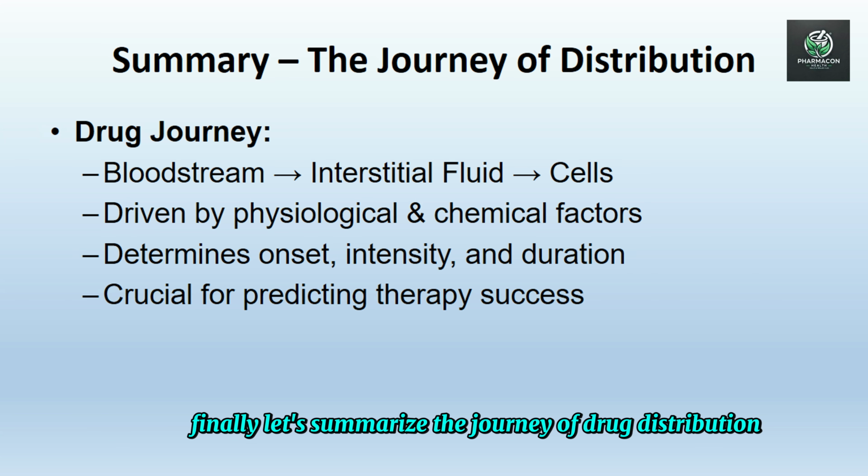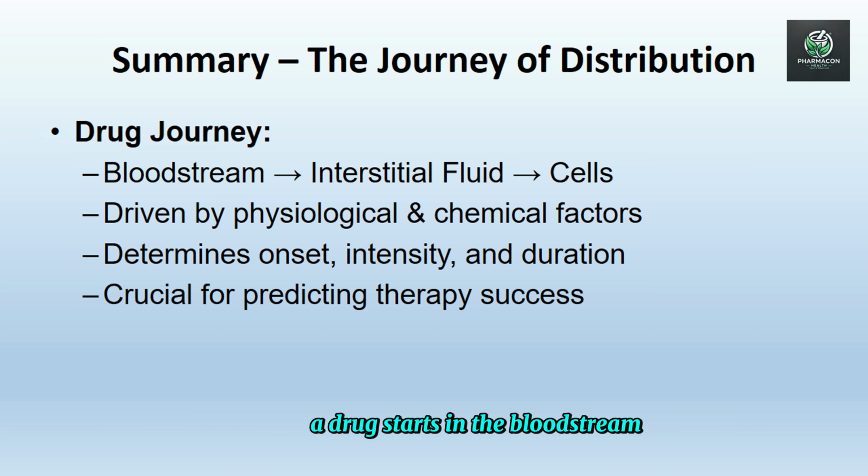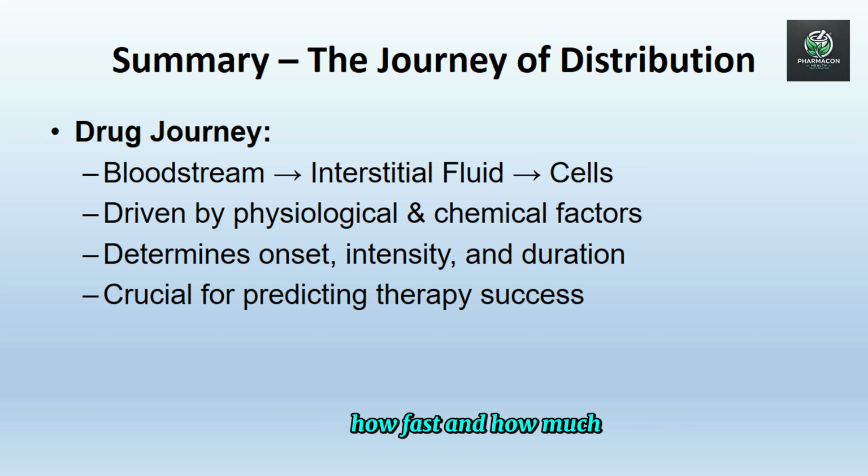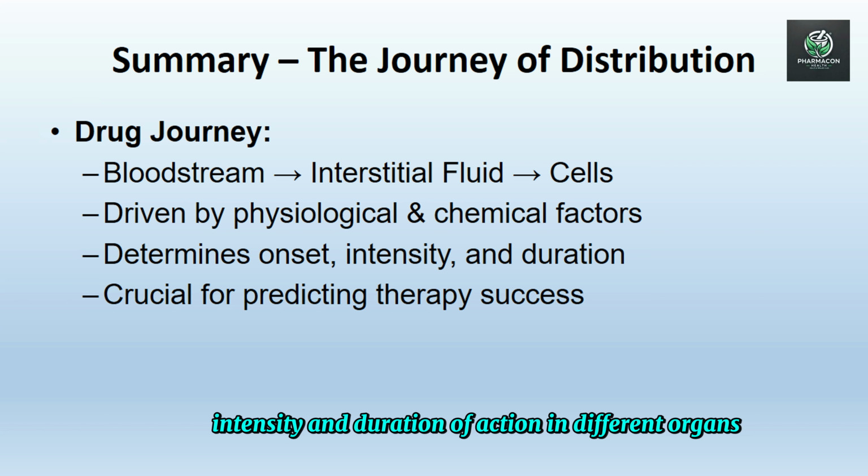Finally, let's summarize the journey of drug distribution. So in summary, a drug starts in the bloodstream, moves into the interstitial fluid, and if conditions allow, crosses into cells to act on receptors or be stored. This movement is not random. It is guided by biological and physicochemical rules that determine where a drug will go, how fast, and how much. Understanding this pathway is essential for predicting a drug's onset, intensity, and duration of action in different organs.